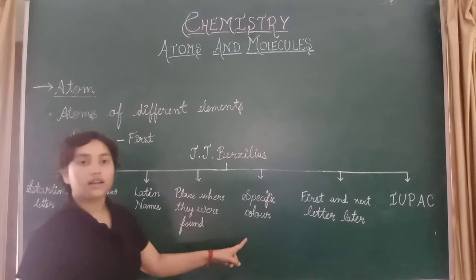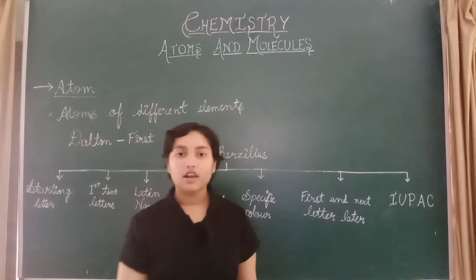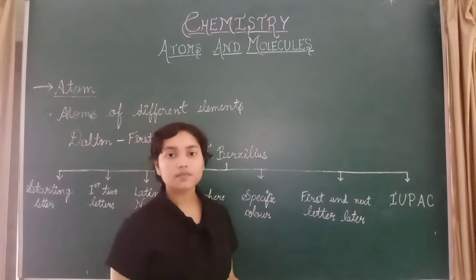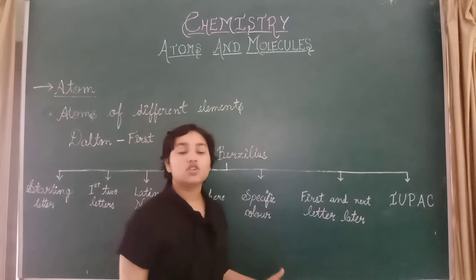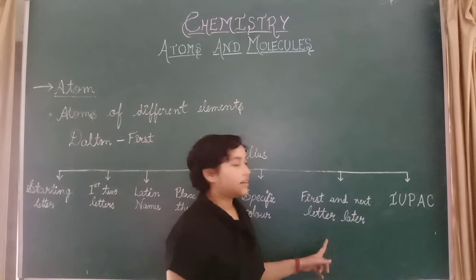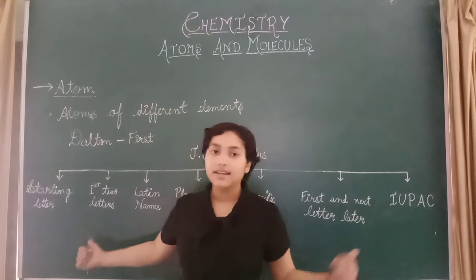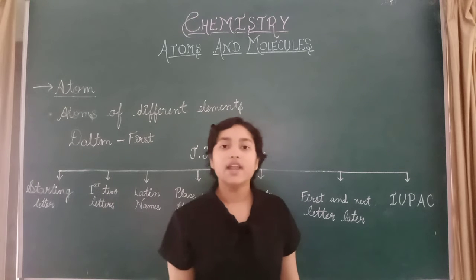Now specific color. For example, gold. In English, gold means yellow. So gold, etc. First and next letter later. Here and here there is a difference between them. Here we are taking the first two letters,